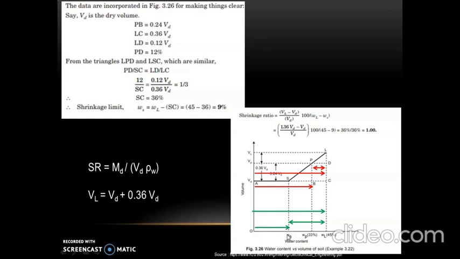Shrinkage limit Ws is equal to liquid limit, that is 45, minus the distance between S and C.